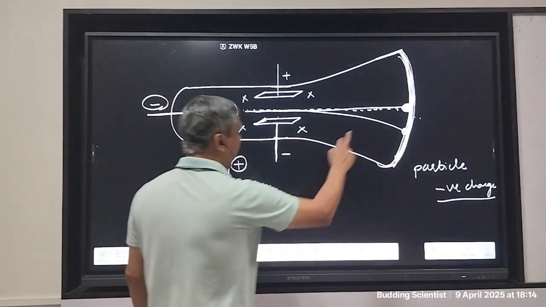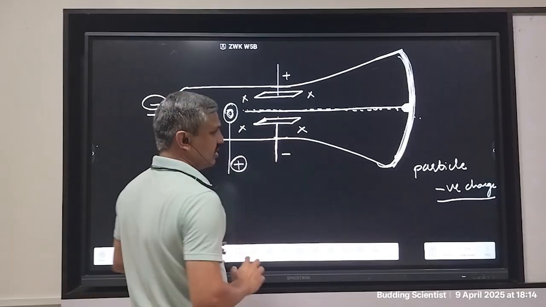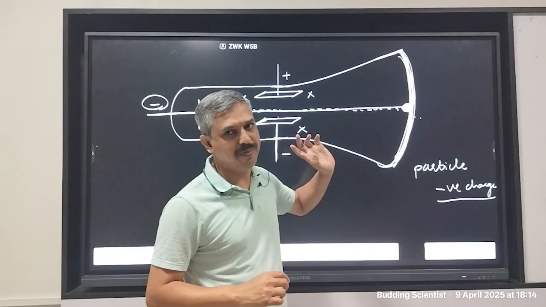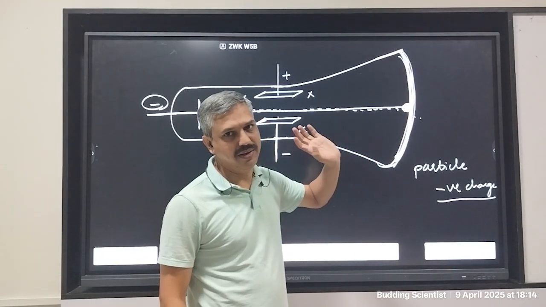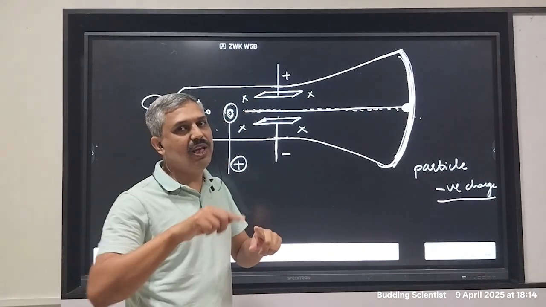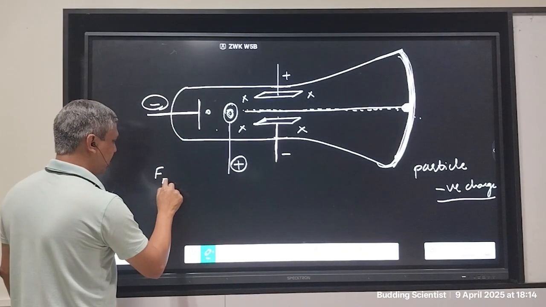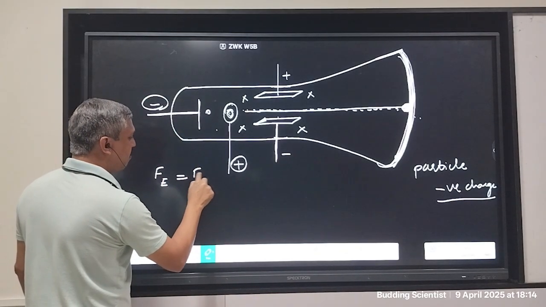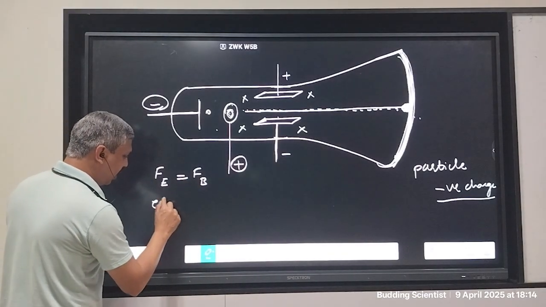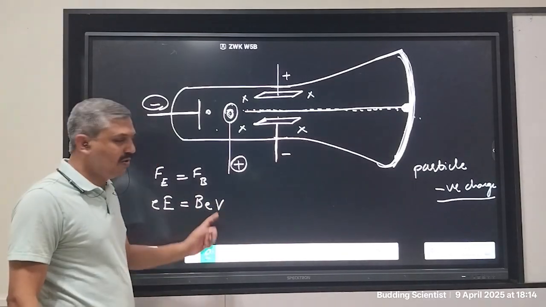And J.J. Thomson adjusted the magnetic field and the electric charge on these plates in such a manner that the spot was back to the central point. The glow was back to the center. So effectively the force of electricity is equal to the force because of magnetism. So the electric force is equal to the magnetic force. B stands for magnetic induction. So this is capital E into e is equal to B, e and V. V is the velocity of the charge.